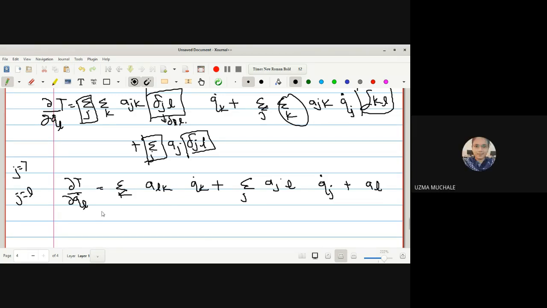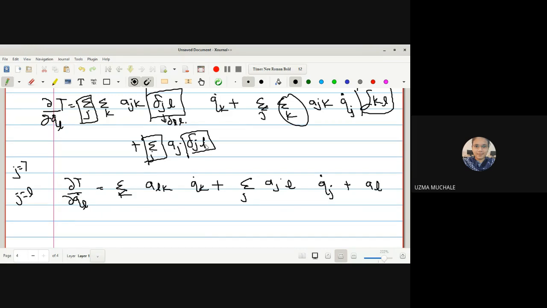Yes. After running the summation, somewhere J will be equal to L, so that's why it is delta LL. And wherever you have J, it will get converted to L, right? So somewhere J will be equal to L. Here also, after running the summation over K, K will be equal to L. And here, summation over J, after running, it will be delta LL, so J will be equal to L.